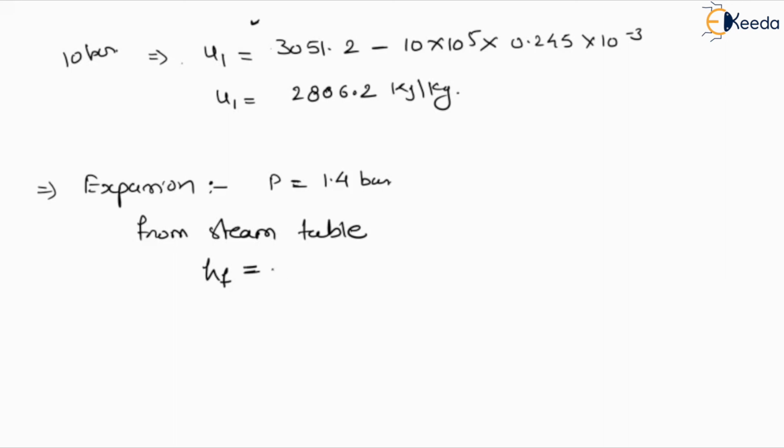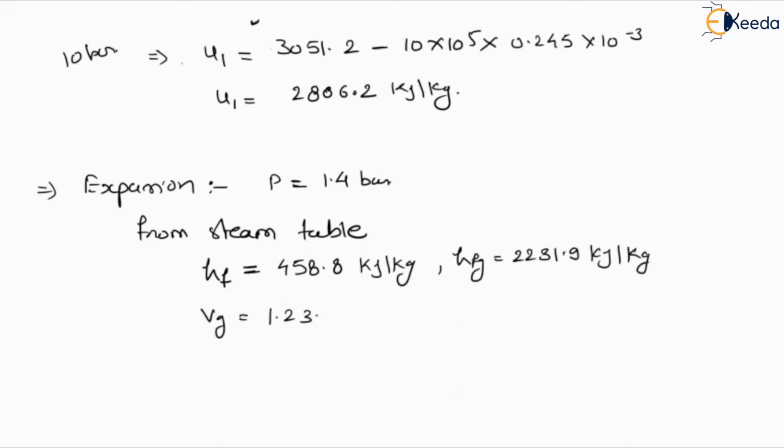HF at this point is 458.8 kilojoule per kg, HFG is 2231.9 kilojoule per kg, and VG is 1.236 meter cube per kg. These values we will require.